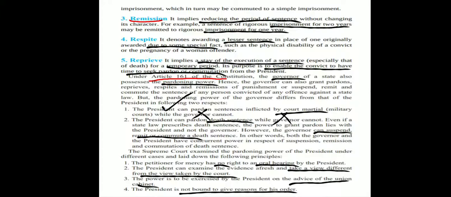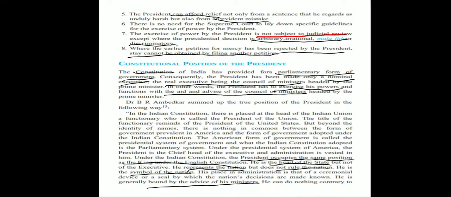And according to the Supreme Court, it has laid down the following principles which are followed. The petitioner for mercy has no right to an oral hearing by the president. The president can examine the evidence and can take a view different from the view taken by the court. The power is exercised by the president on the advice of the Union Cabinet, again we see this, and the president is not bound to give reasons for his order. Also, the president can afford relief if it's an evident mistake.